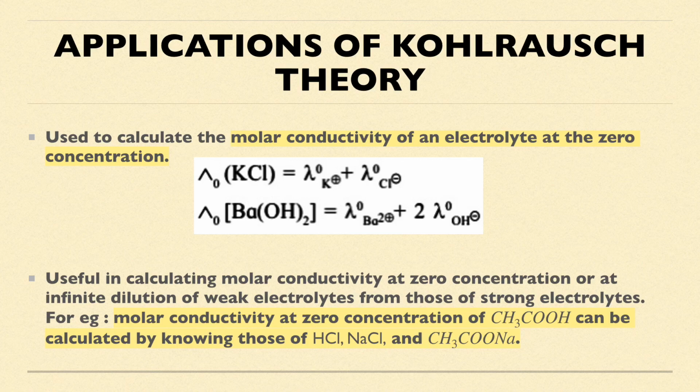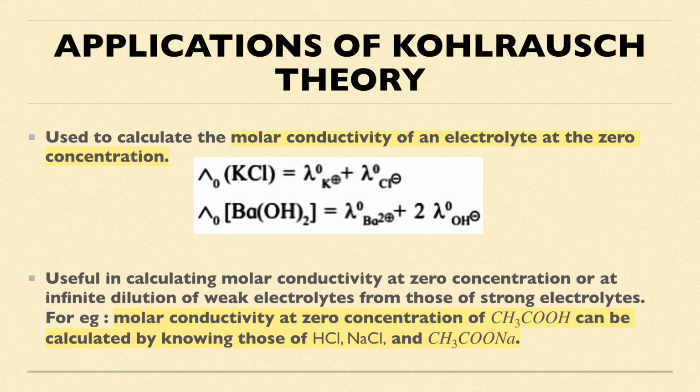Okay. Now, the second application: it is useful in calculating molar conductivity at zero concentration, or at infinite dilution, of weak electrolytes from those of the strong electrolytes. That means we can easily calculate the molar conductivity at zero concentration of a weak electrolyte if we know the values of the strong electrolytes. For example, molar conductivity at zero concentration of acetic acid, that is CH3COOH, can be calculated by knowing those of HCl, NaCl and CH3COONa. Now, how is it possible?